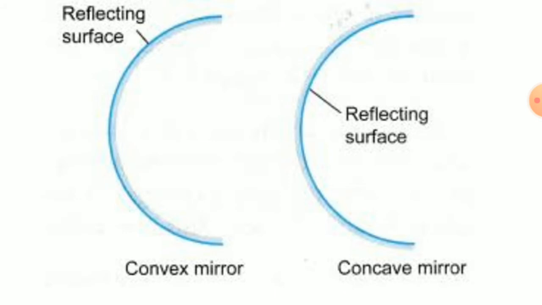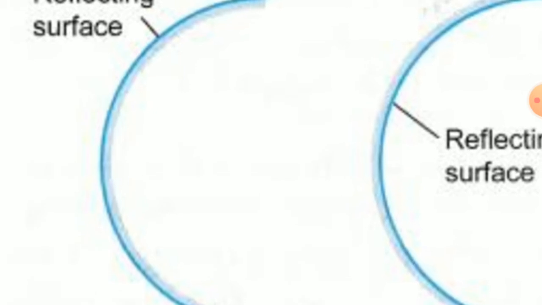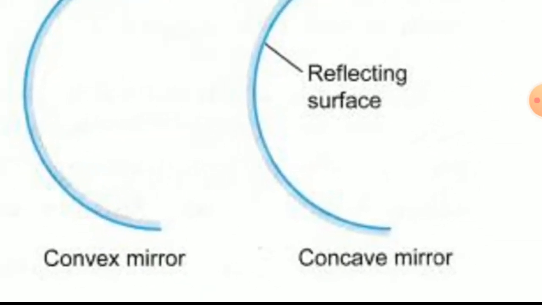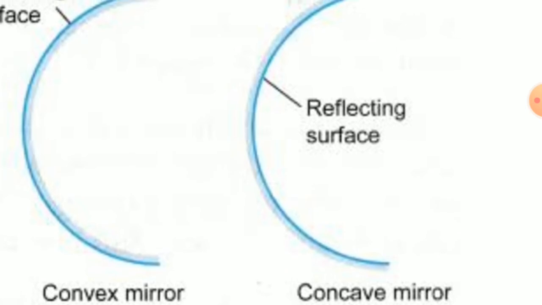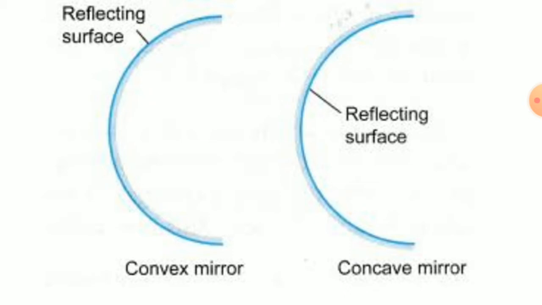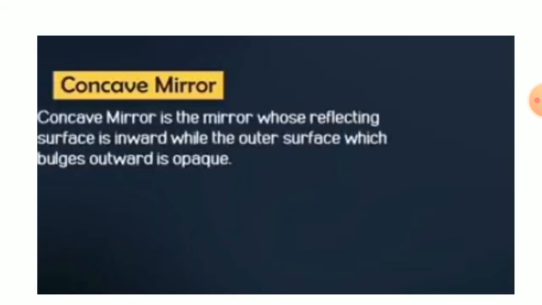One side is a reflecting side. If it is convex then the outward side is the reflecting side and the other is shaded with a silver coating, and if it is concave then the inward side is the reflecting side. Whichever is the reflecting side, the light rays will be thrown there. Understood? So you have to be very clear.